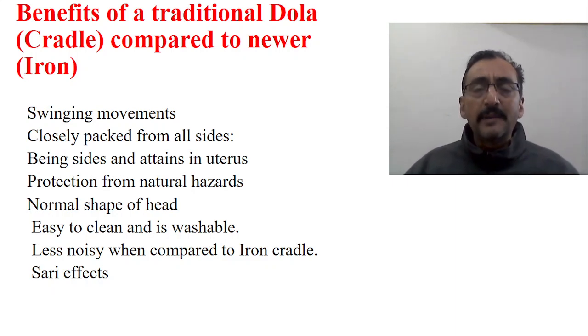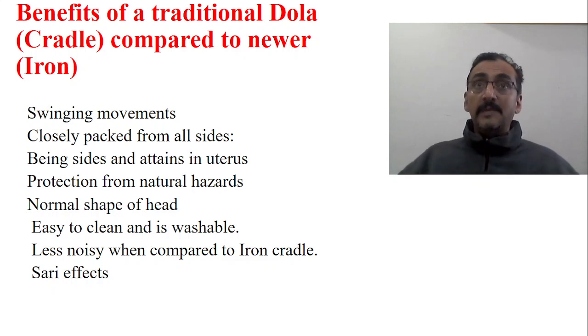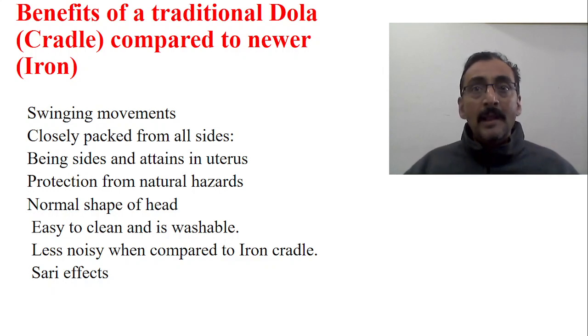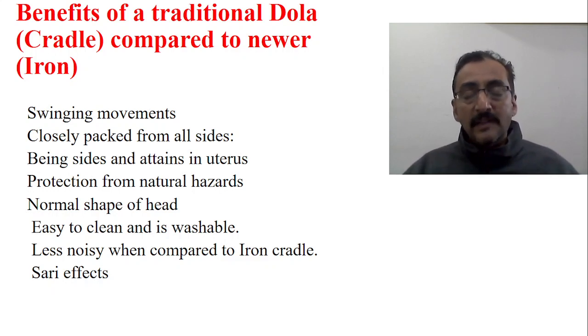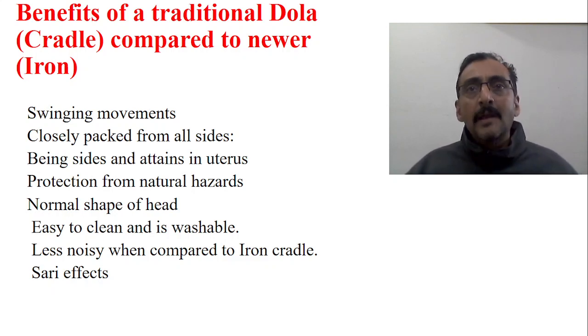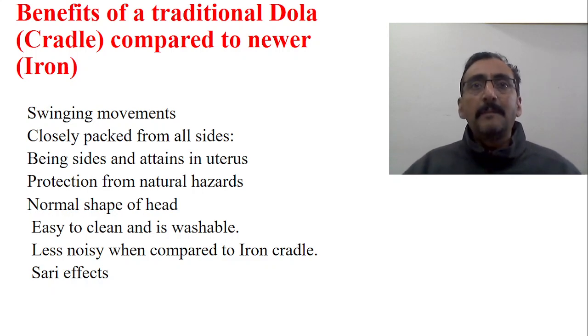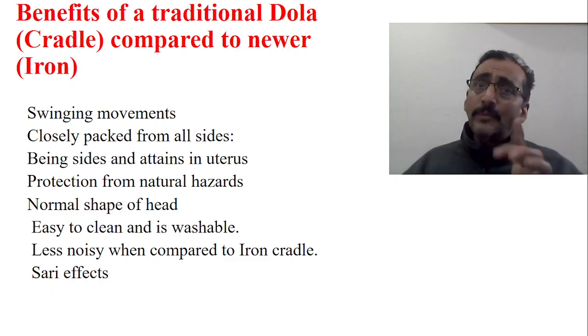Sometimes it is possible, because as the baby grows, it starts with some movement. When the baby starts sitting after 6 or 7 months, the baby may try to sit up in that cloth dolly, and there is a chance of falling over. Therefore, preferably after 5 or 6 months, you put a comfortable bed or pillows just below it, so that it will be safe. Then it should be washed.